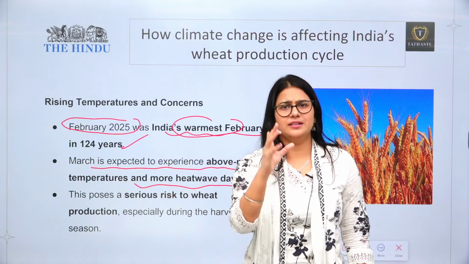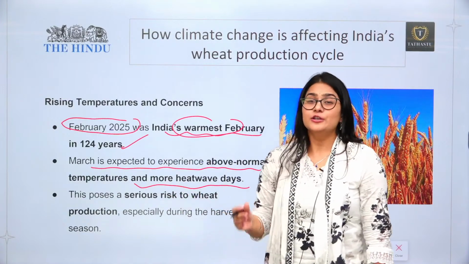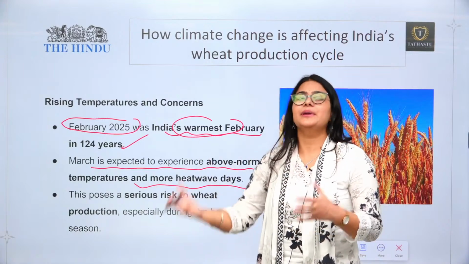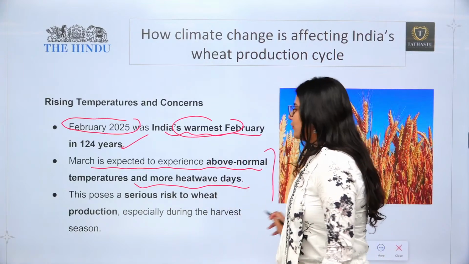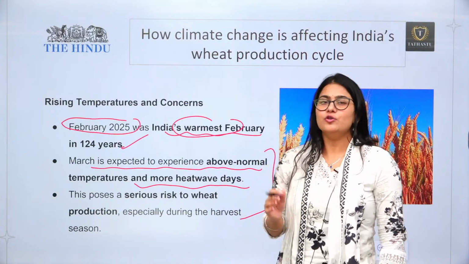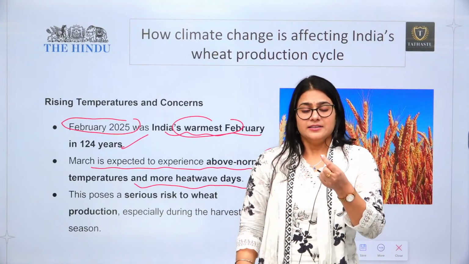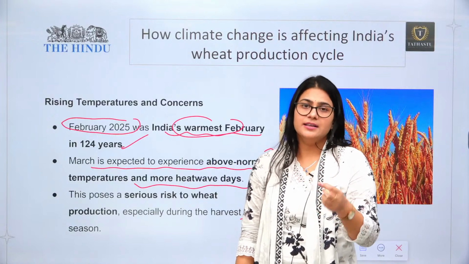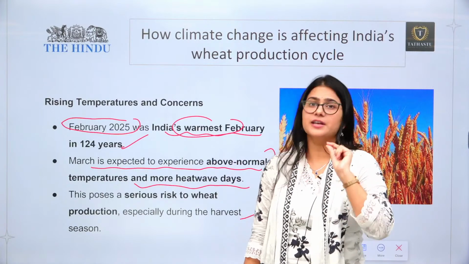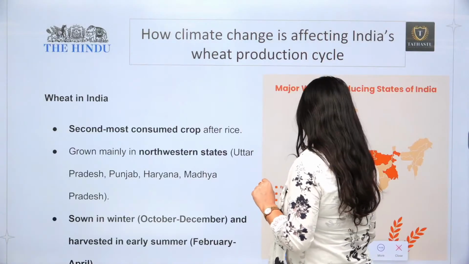You know that in April, Baisakhi comes. During the time of Baisakhi, wheat is cut or harvested. But now, in March itself, the kind of conditions which would have been created in April are going to be created. So this heat wave is going to impact the production of wheat, because if there is more heat in the months of February and March, then the texture of your food grain, the kind of protein and nutrition which should be there in your wheat, is going to change, right? Let's understand in detail how everything is going to change.